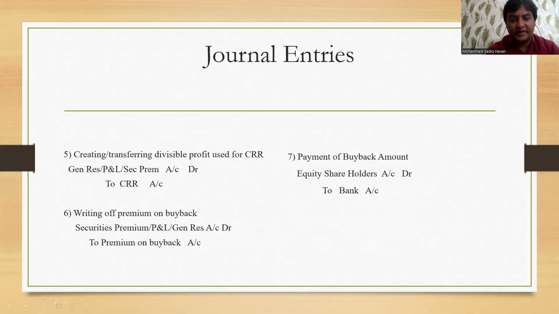You want to write it off. That's why it is credited here. And that premium amount we have to adjust. So the first priority is always securities premium. When there is an ample amount available, you have to just use that accordingly.